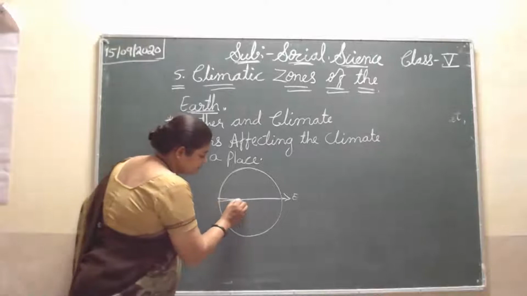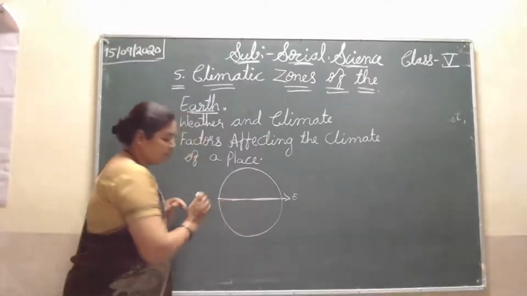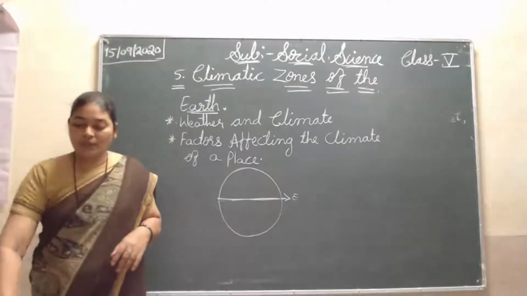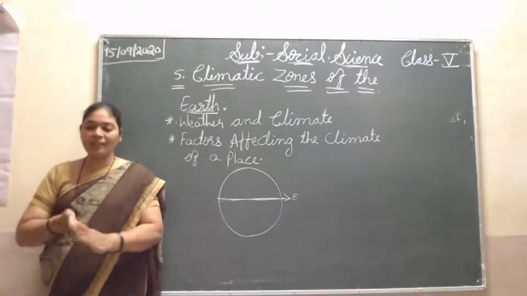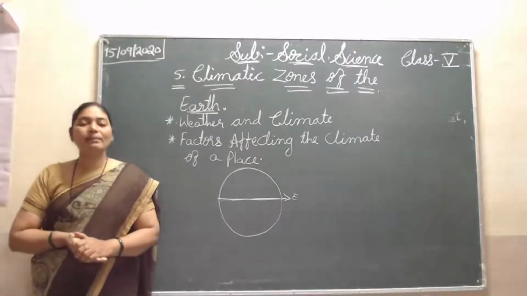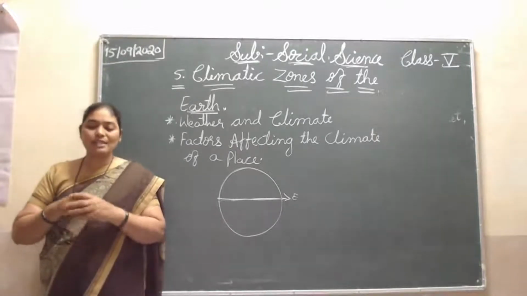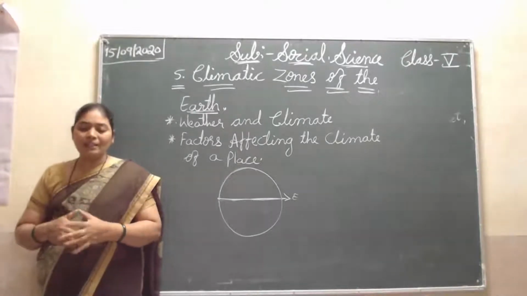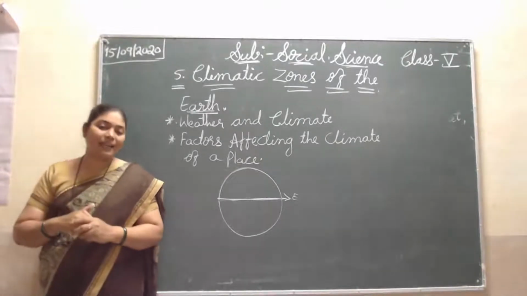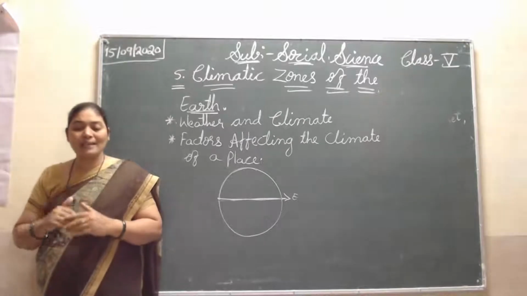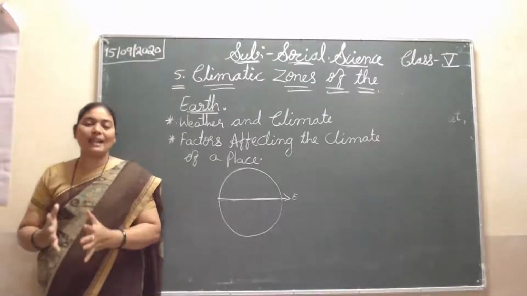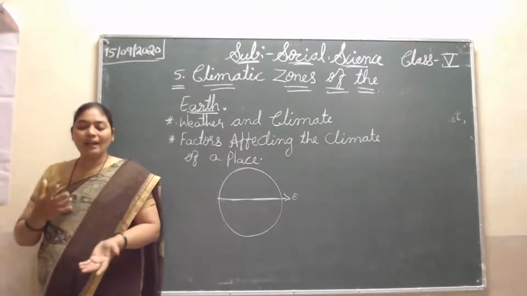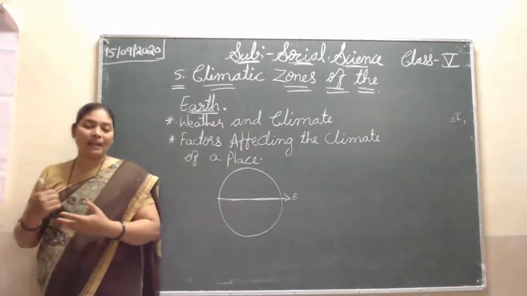The places far from it experience a cooler climate. This is because places near the equator receive direct sunlight, and therefore experience a hot climate.